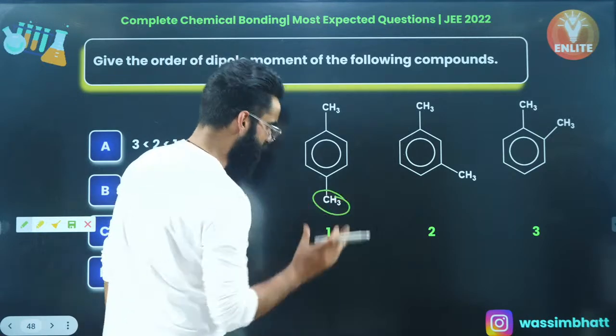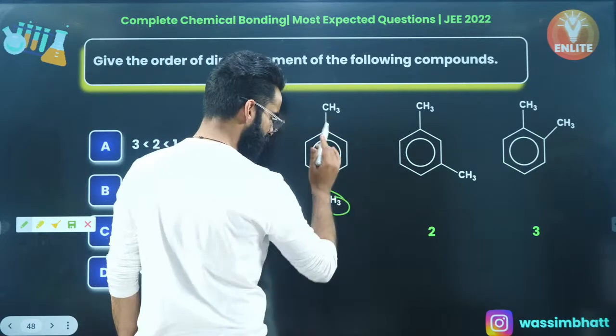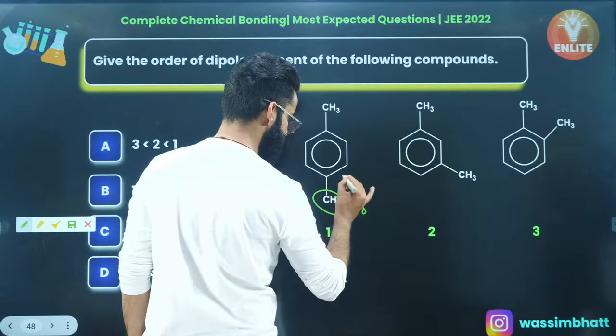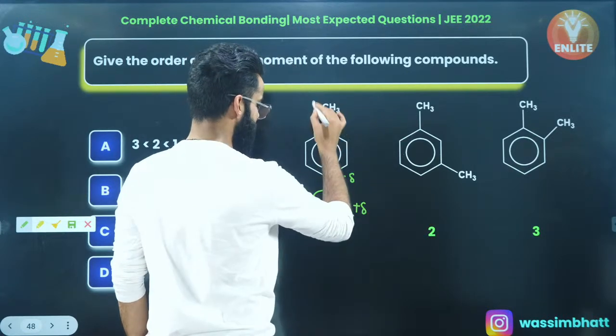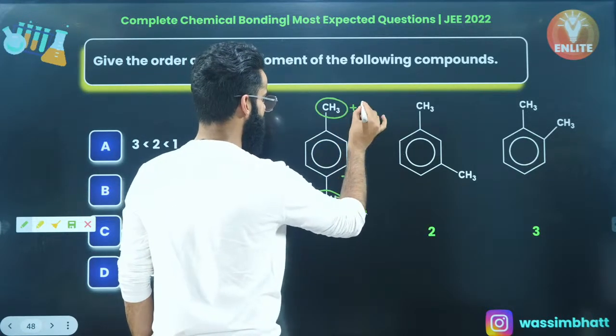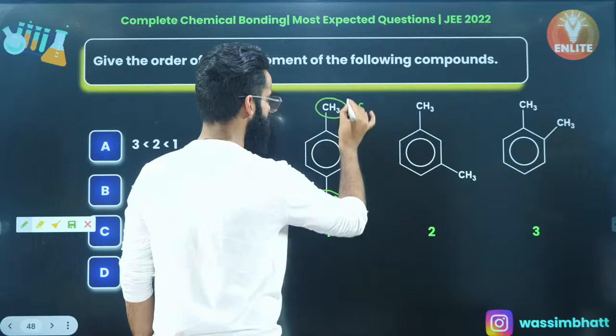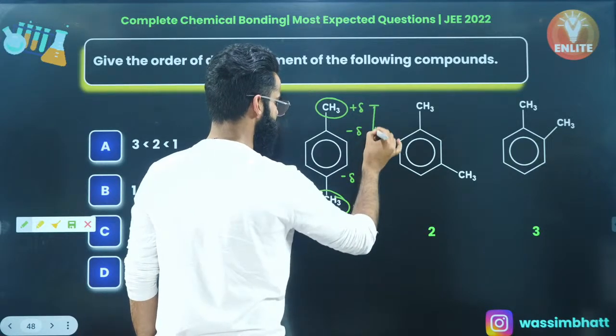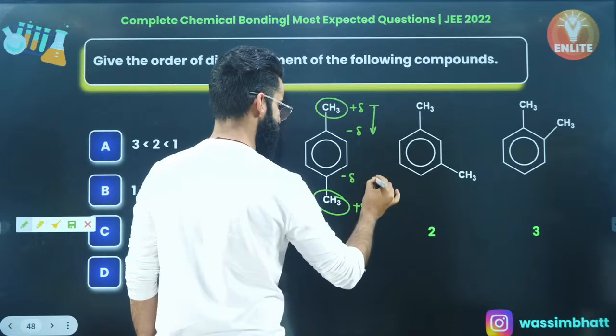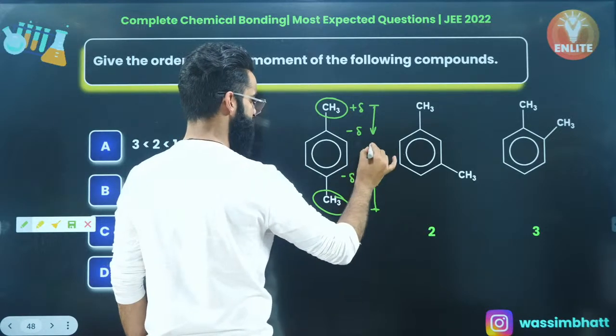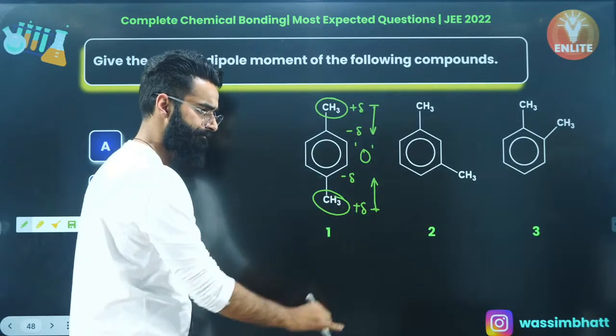CH3, it is electron donating. If it is electron donating, it will get delta positive here. This will get delta negative. Similarly, this CH3 electron donating, delta positive, delta negative. So I got one dipole moment whose direction in this way, one more dipole moment whose direction in this way. So net dipole moment of this molecule is going to be 0, as simple as that, right?